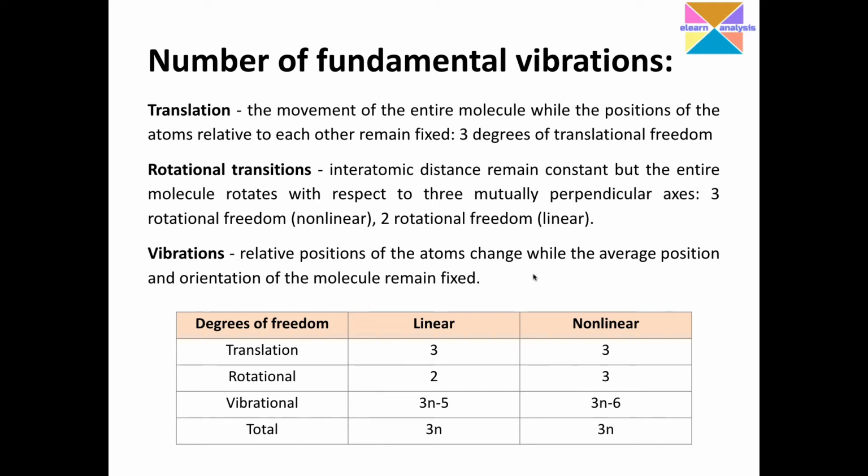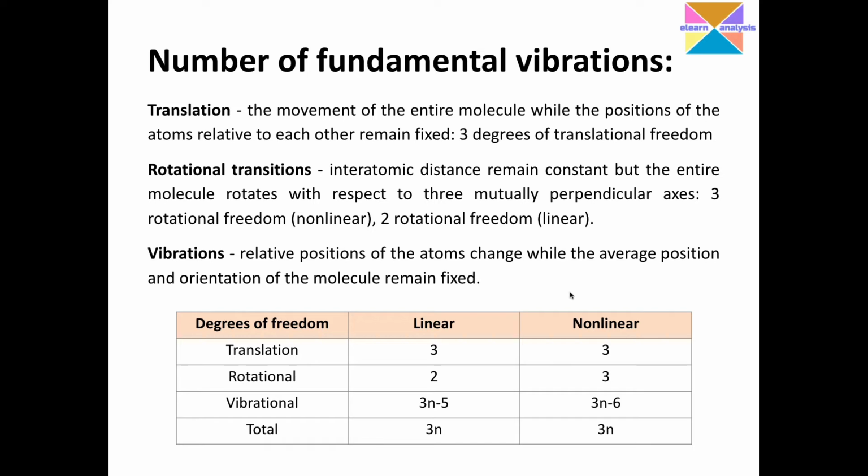I mean to say, just imagine the same diatomic molecule, one atom joined to the other atom. When we imagine the vibration across the single bond of these two atoms, then because of the vibration, the atoms may come towards each other, or they may travel away from each other.